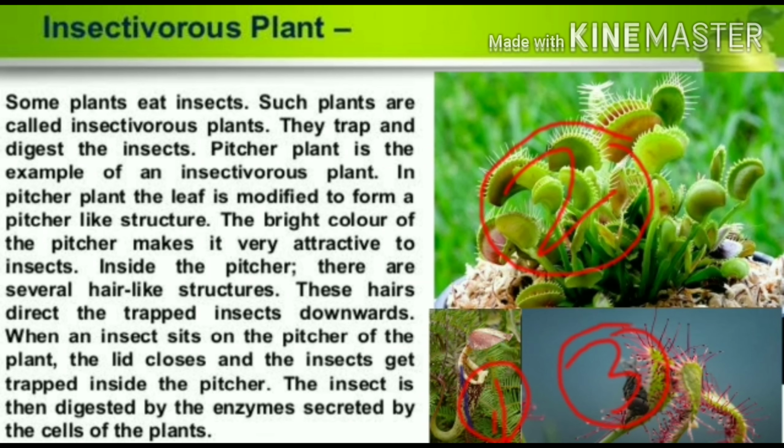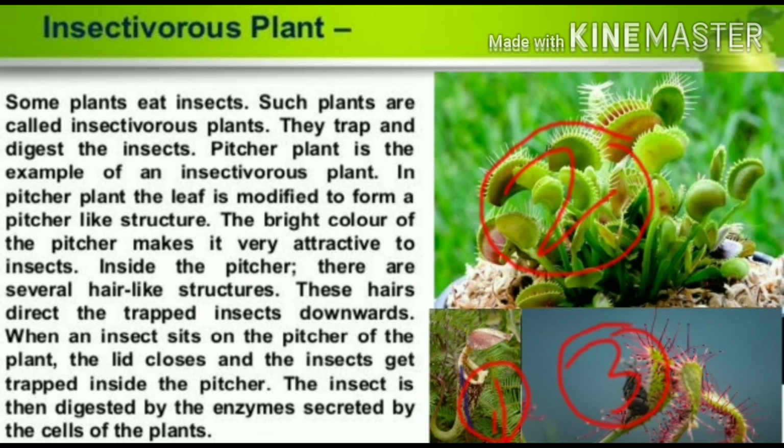In the pitcher plant, the leaf is modified to form a pitcher-like structure, and it is bright in color. This bright color makes it very attractive, so that insects are attracted towards it. There are several hair-like structures in which the insect is trapped and goes down. The insect is then digested by the enzymes of the plant.